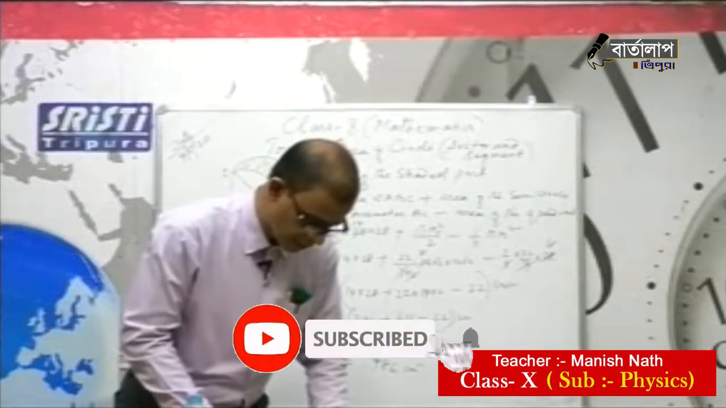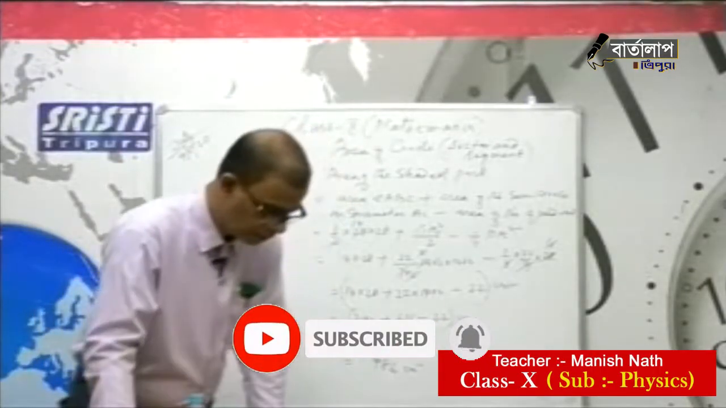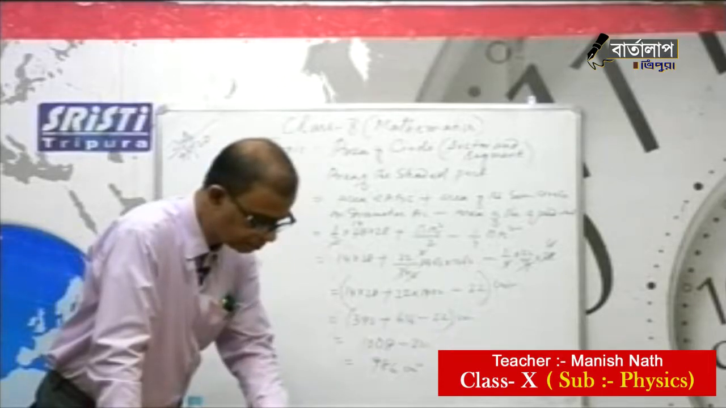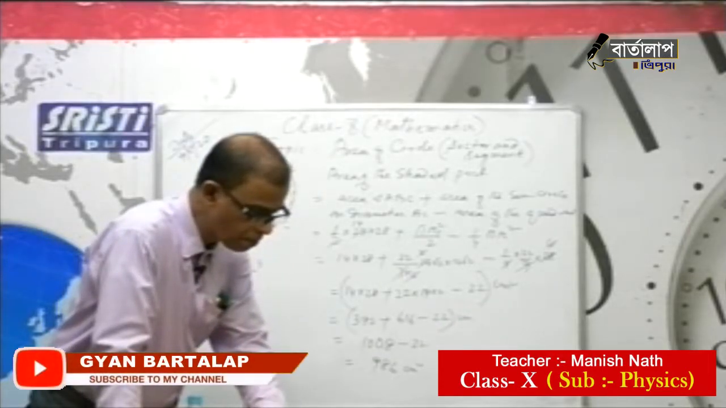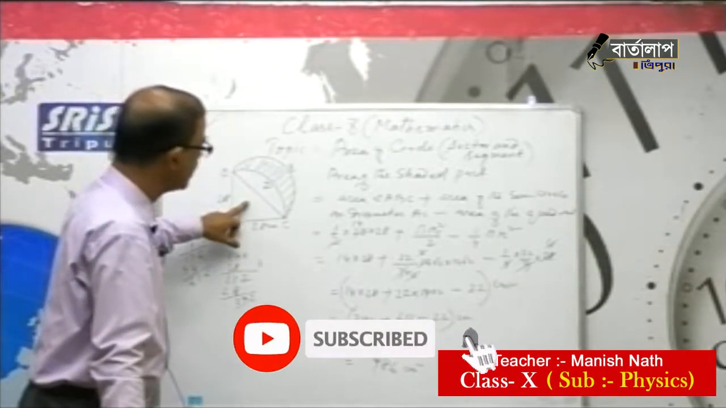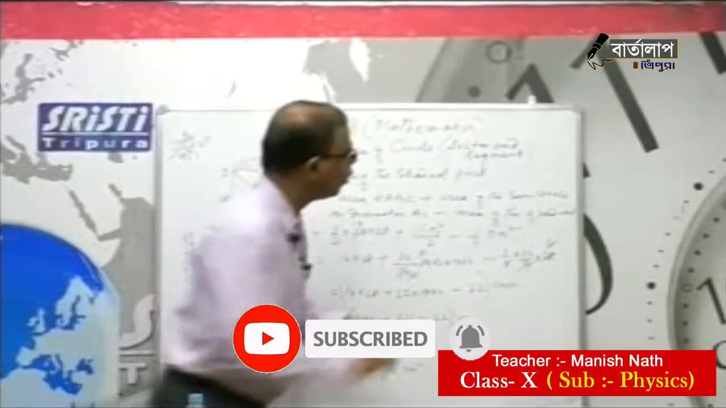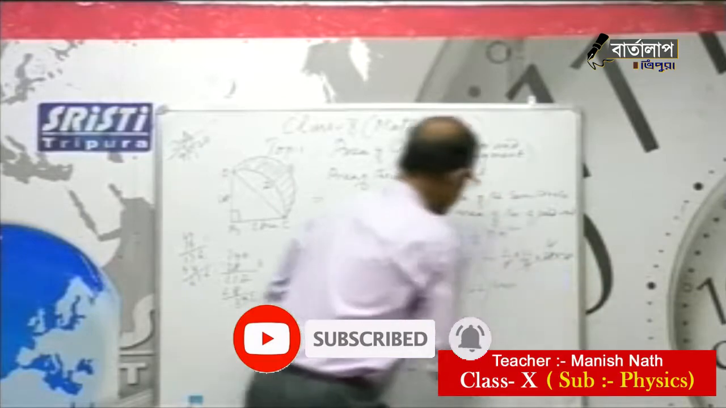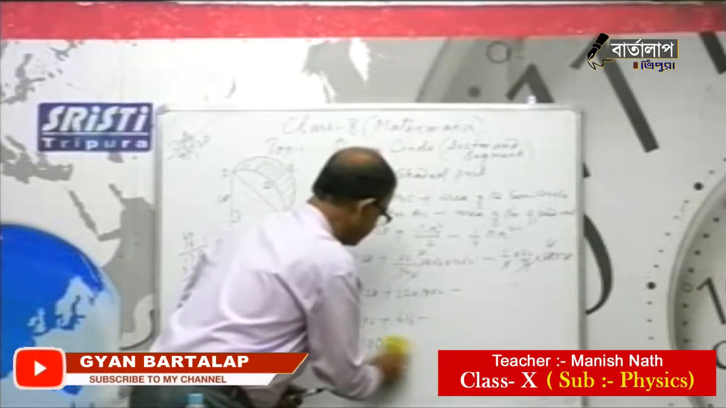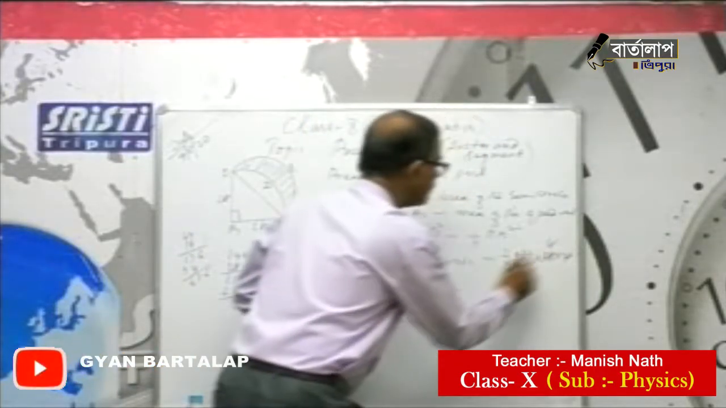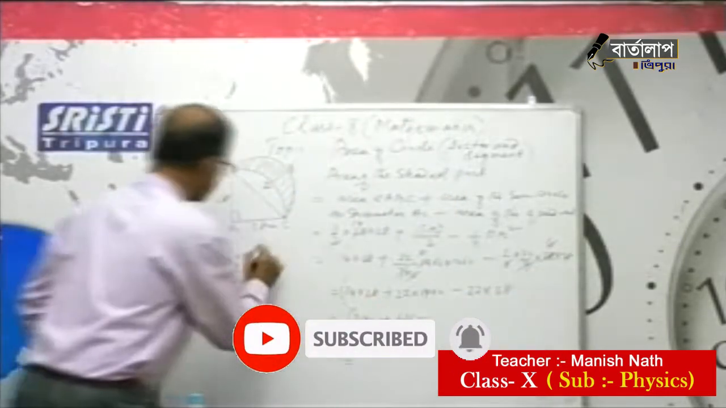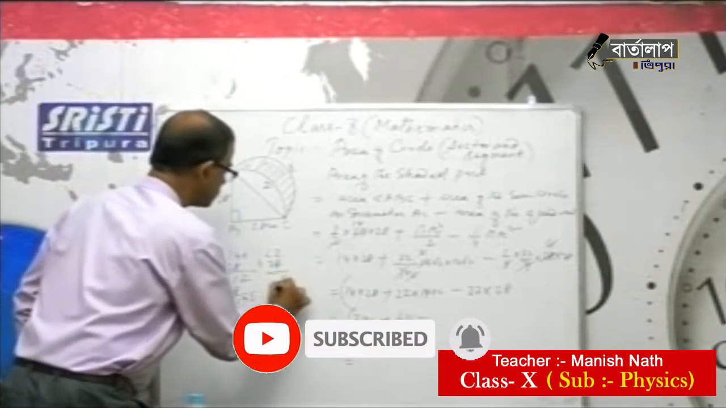Area of the quadrant. So area of the quadrant, radius is 28. Oh, sorry, here one 28 we are missing. One more 28 will be there. So this is one more 28. So it is 22 into 28.